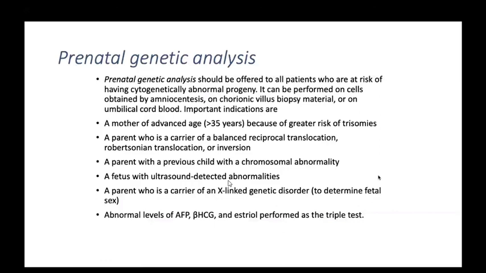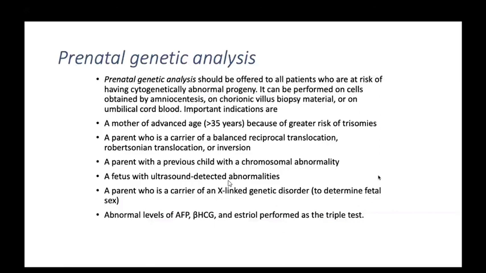Prenatal genetic analysis should be offered to all patients who have a risk of having a progeny with a cytogenetic abnormality. It can be performed by obtaining amniocentesis or chorionic villus sampling from the mother, and on umbilical cord blood.